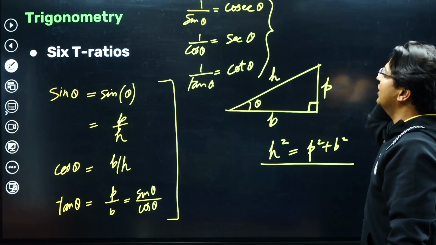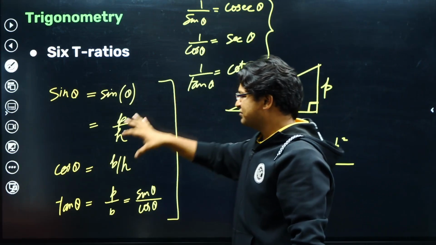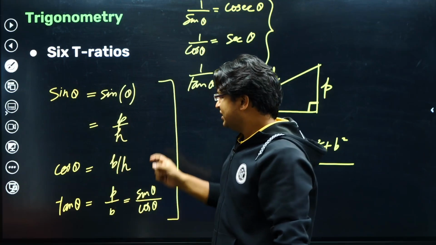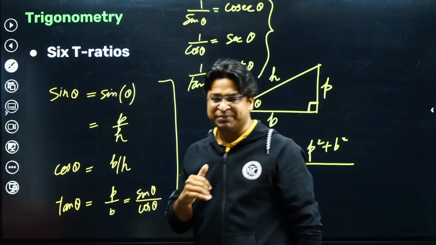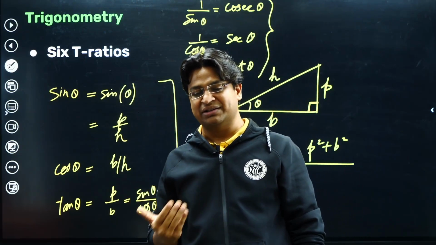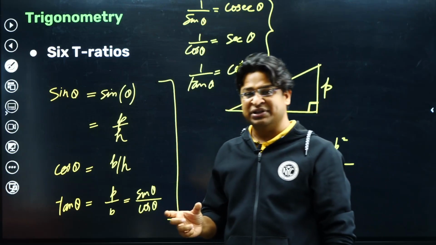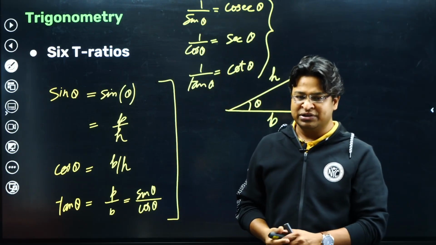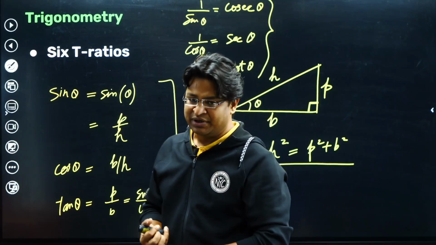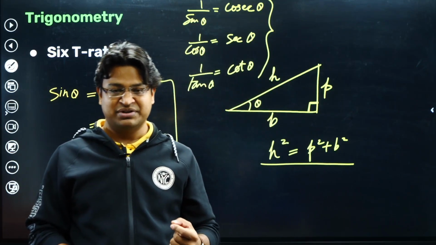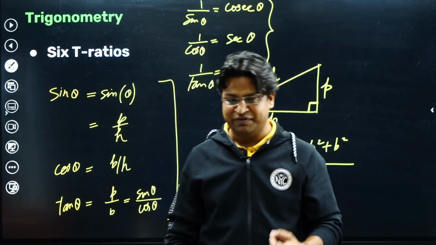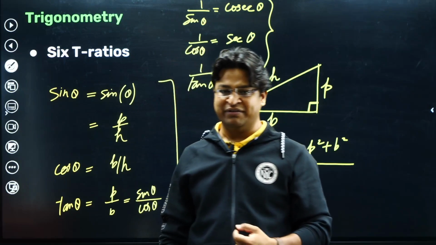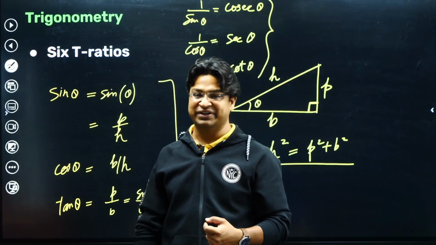Now what does this actually mean, like sine theta? Basically, if I provide a value of this angle, for example sine 10 degree, sine 20 degree, sine 30 degree, these represent a fixed number. So sine 1 degree would be a specific number, sine 2 degree would be a specific number, sine 3 degree would be a specific number, and so on. We can also talk about sine 1.5 degree, sine 2.5 degree, 2.6 degree, or 2.7 degree.